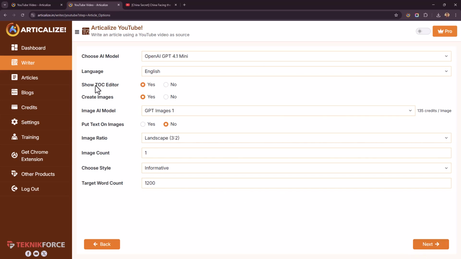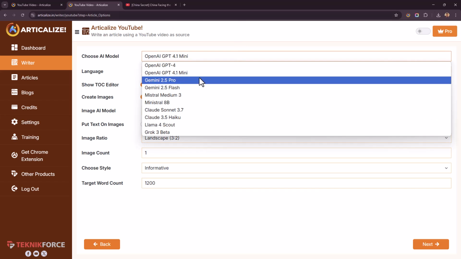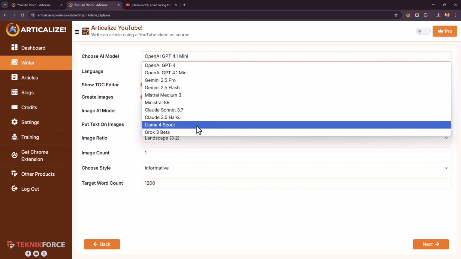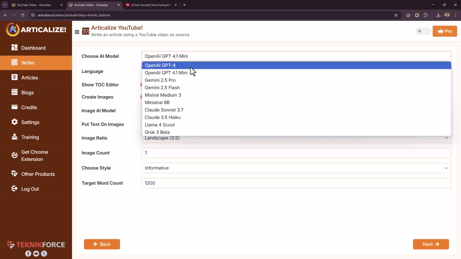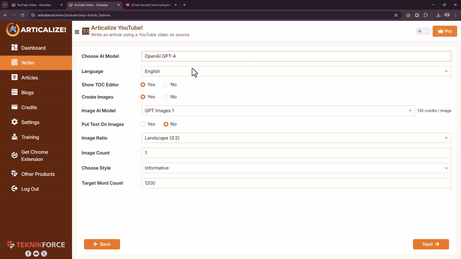And then you get to choose how you want to create the article, what kind of AIs you want to use. So we do give you options to use multiple AIs. There's of course OpenAI, ChatGPT, there is Gemini, Mistral, Claude models. There are models from Meta, Llama, and Grok 3 too. So you can use any AI you want. I'm going to use OpenAI GPT-4. It's a pretty good one.